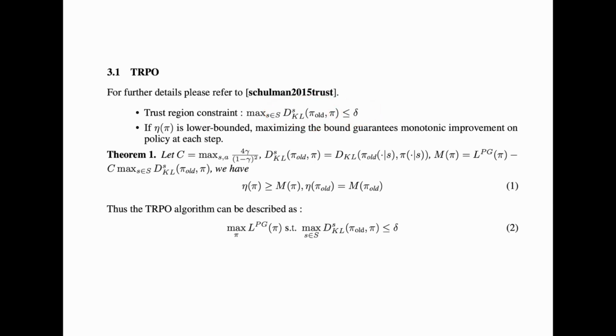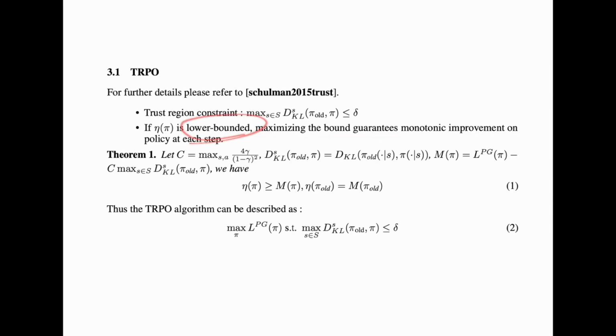Another really important thing about TRPO is that it is theoretically justified that it will ensure policy performance, which means that eta pi, our policy performance function we have denoted earlier, is lower bounded.